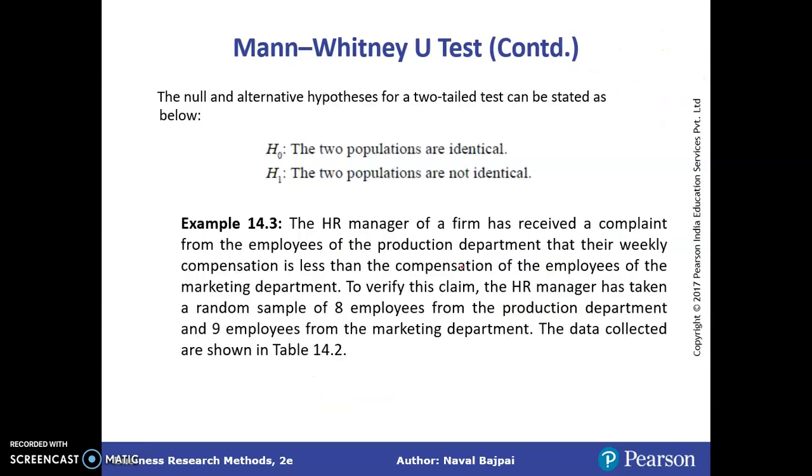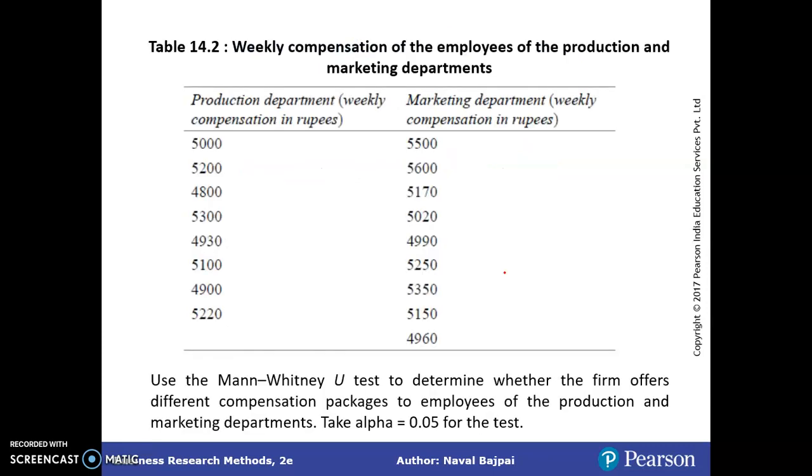So here we have one question, and the null hypothesis and alternate hypothesis are whether two populations are identical and whether two populations are not identical. Pause the video and read this question very carefully. I'm moving to the solution.